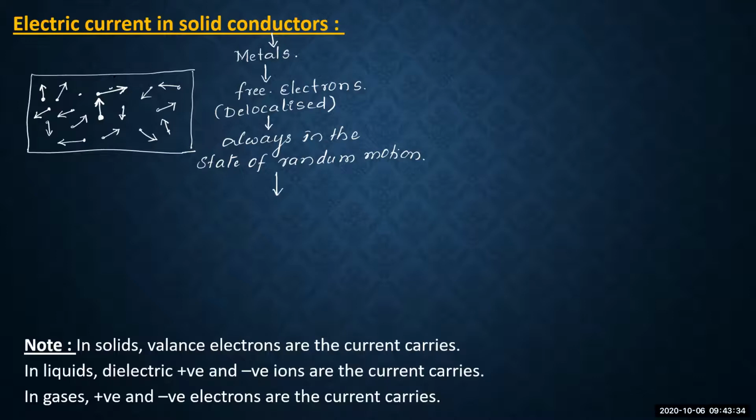Why? Because if you consider any cross section of the conductor, because of the random motion of the electrons, the number of electrons which are crossing from left to right of the cross section is equal to the number of electrons which are crossing the cross sectional area from right to left.